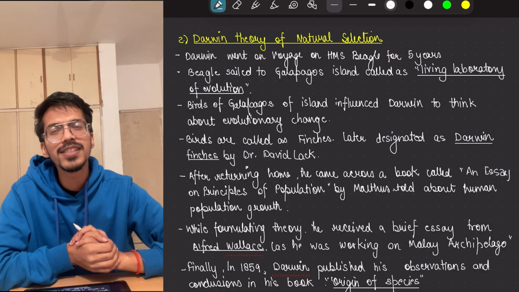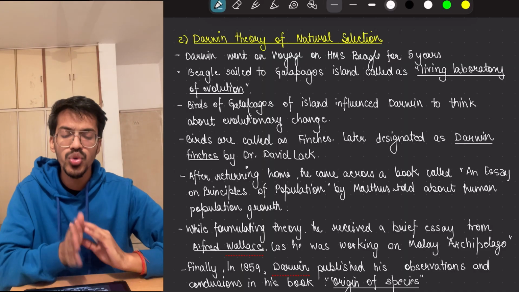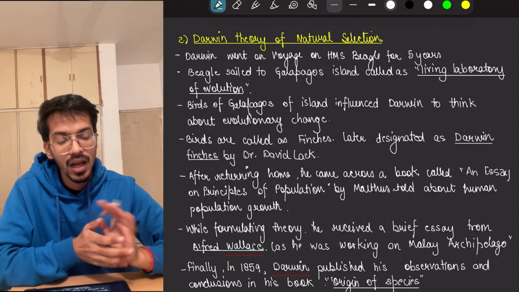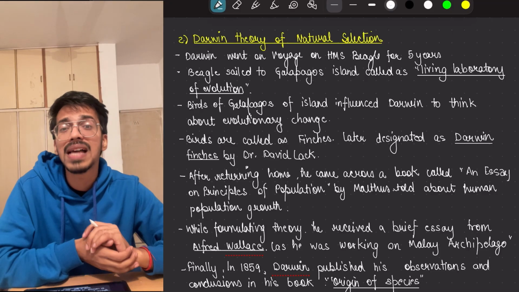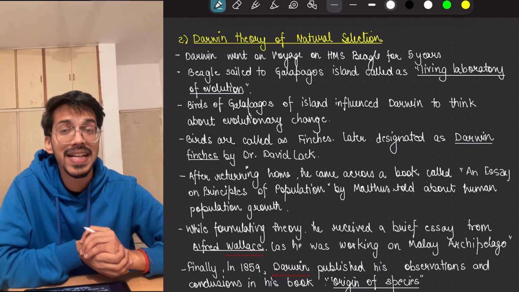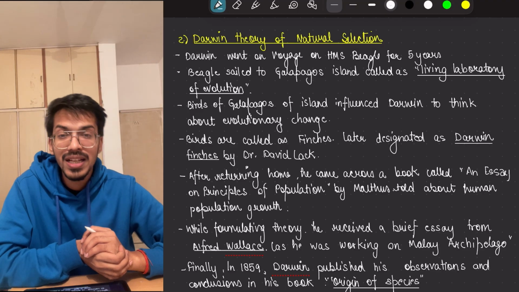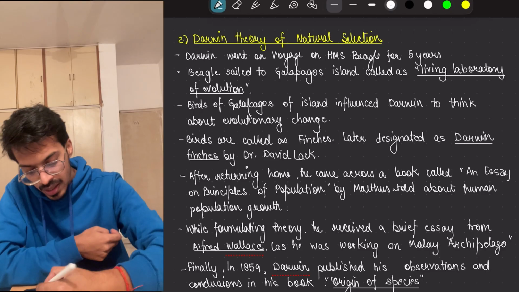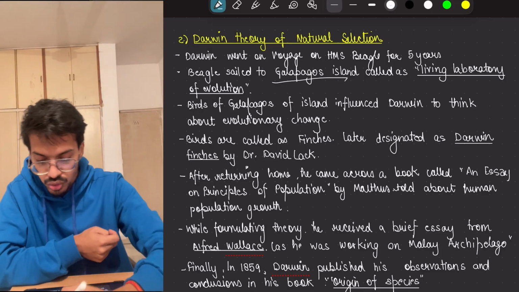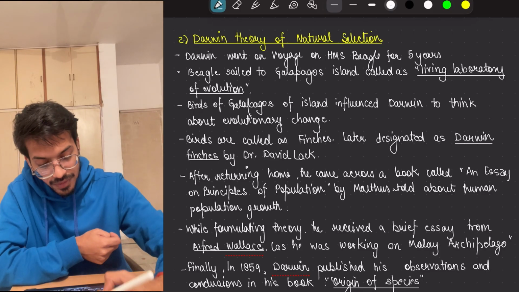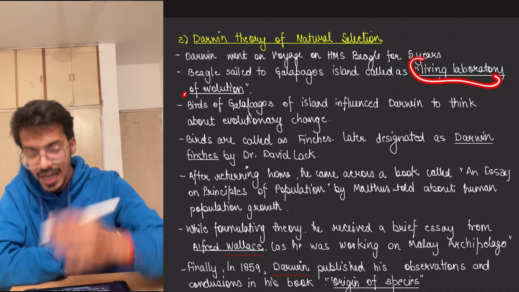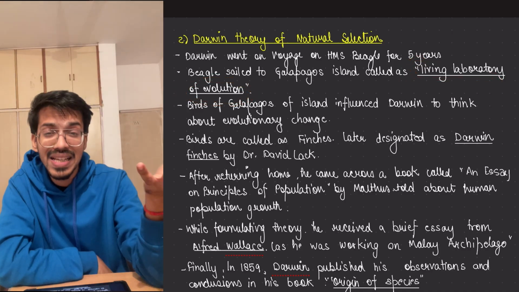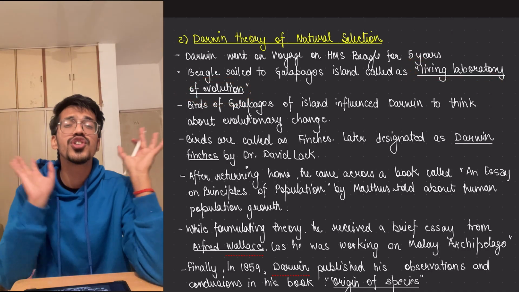Now in this, it reached what? It reached close to South America, where there are the Galapagos Islands, which we have studied about, the Darwin finches in adaptive radiation. So the same thing is coming over here, the whole story. So he reached the Galapagos Islands, which is also called the living laboratory of evolution, because evolution is taking place, it is flourishing and everything.